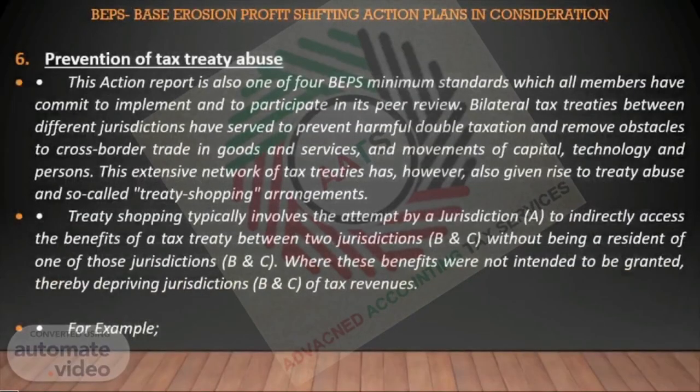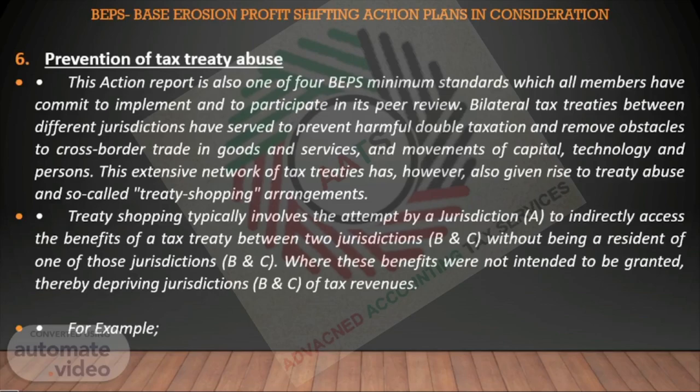Prevention of tax treaty abuse. This action report is also one of 4 BEPS minimum standards which all members have committed to implement and to participate in its peer review. Bilateral tax treaties between different jurisdictions have served to prevent harmful double taxation and remove obstacles to cross-border trade in goods and services, and movements of capital, technology and persons.